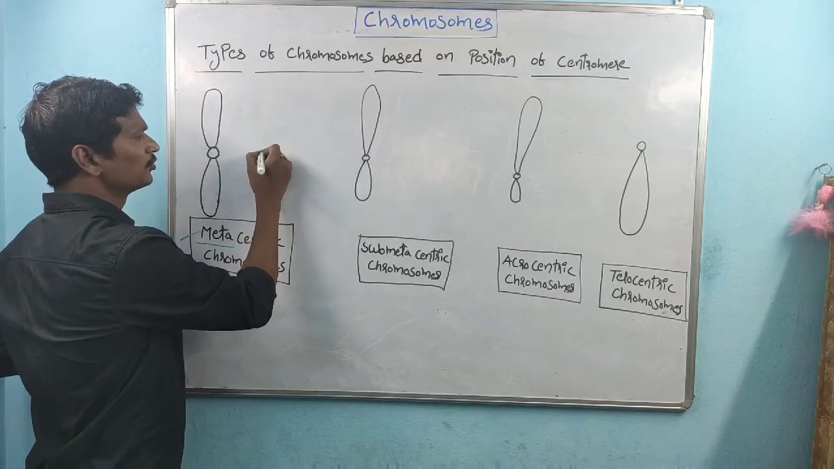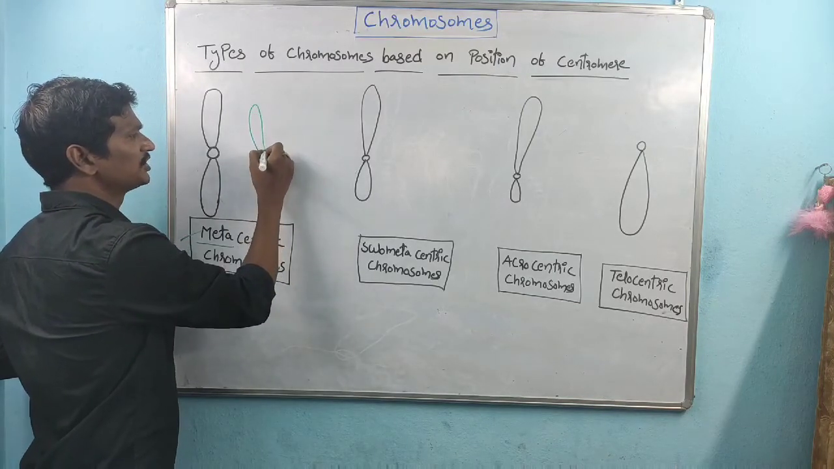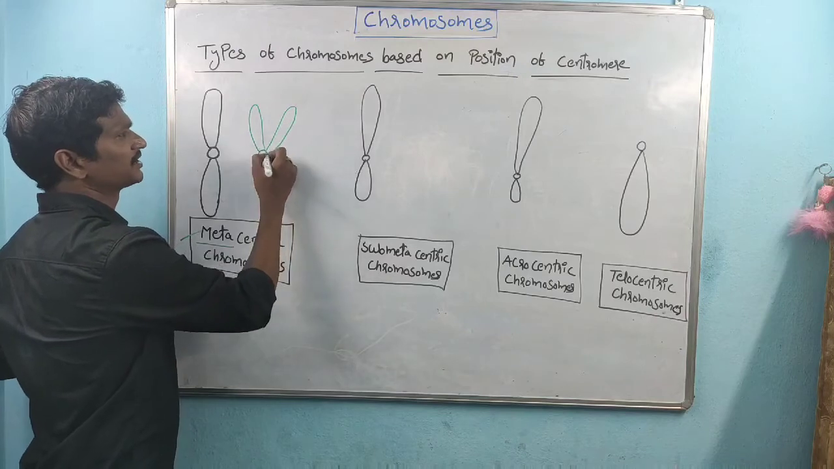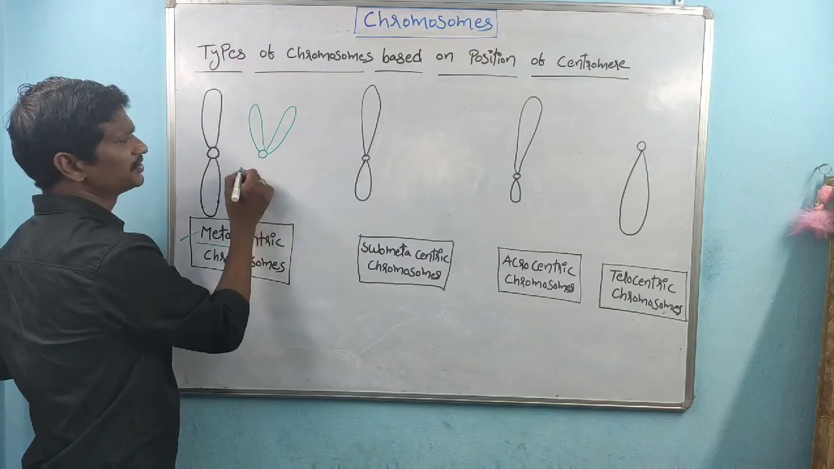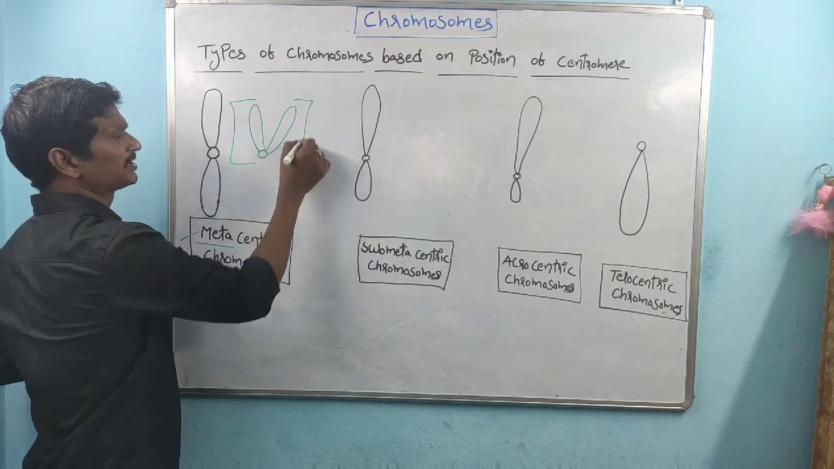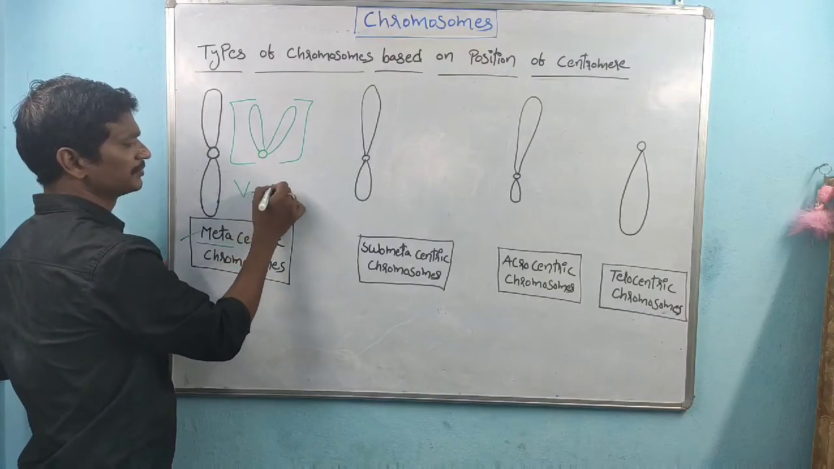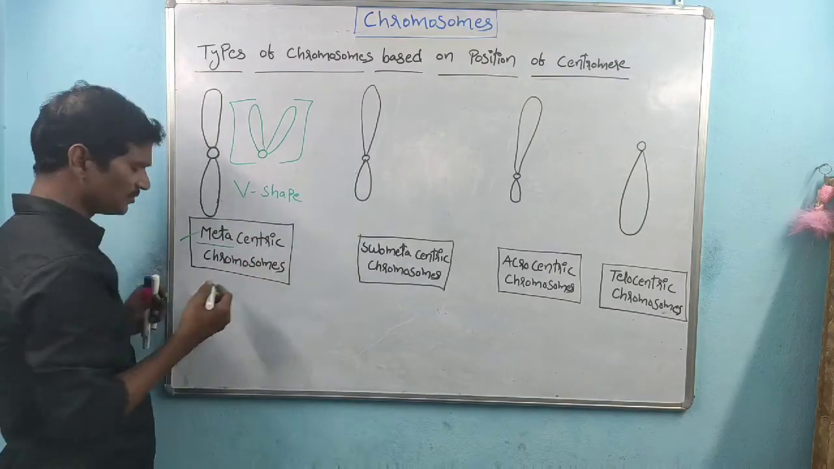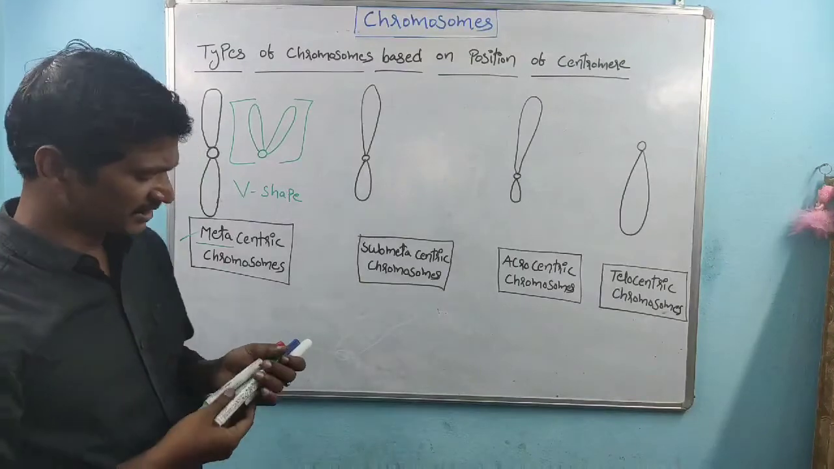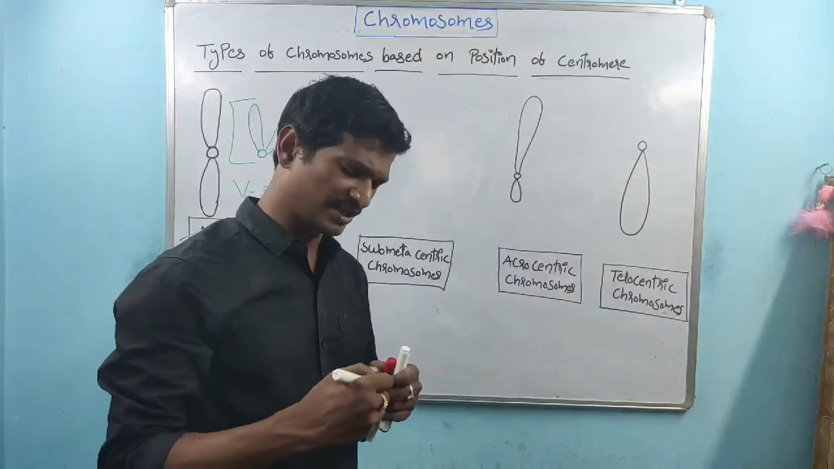The metacentric chromosomes form a V-shaped structure. So metacentric chromosomes exhibit a V shape. Right? Coming to the next one, submetacentric.